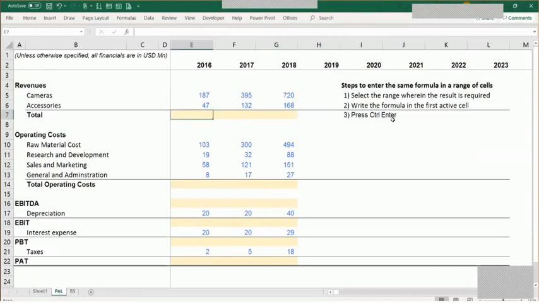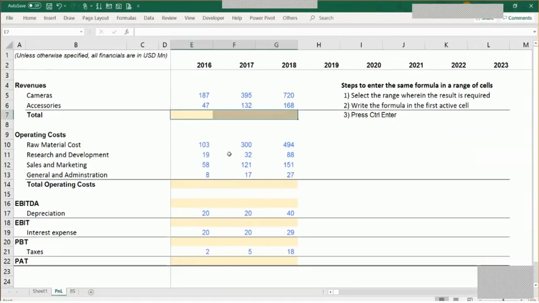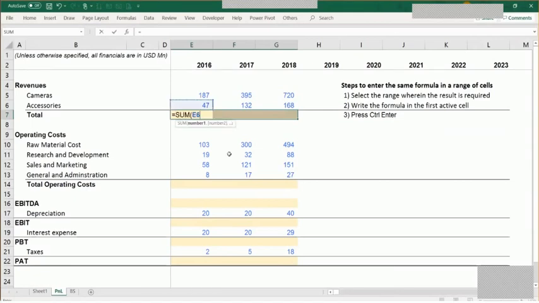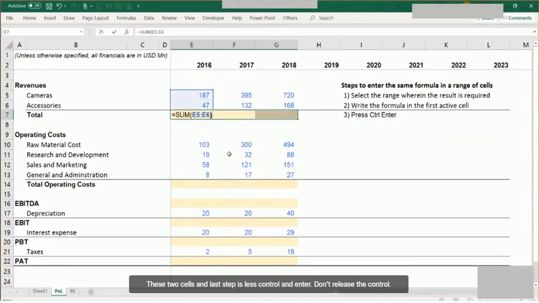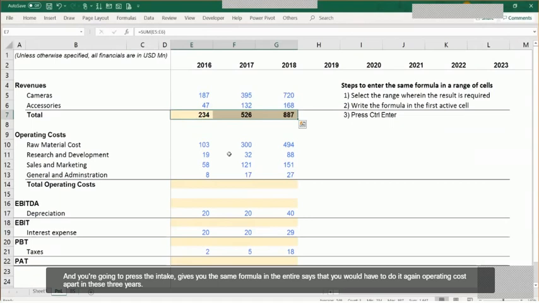And usually in the financial models, you would find that we work on various years. So we may have to write this kind of a formula pretty often. So let's say over here, I want to write a formula. I'm going to first of all select the range wherein this result is required. And then I'm going to write the formula in the first active cell as a sum of these 2 cells. And the last step is press Control and Enter. So don't release the Control button when you press the Enter key. It gives you the same formula in the entire range of cells that you would have selected.